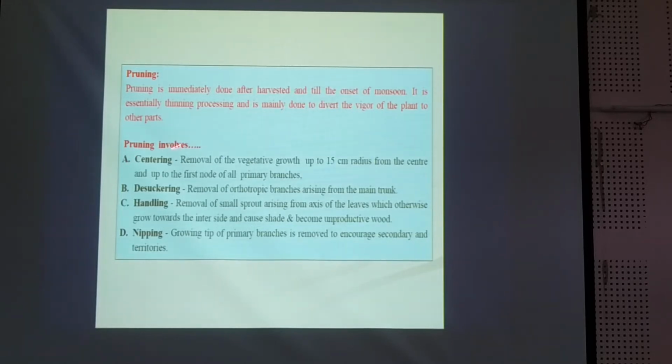And pruning involves centering, desuckering, handling, and nipping off. These are very important terminology for this crop, so we have to be clear. Centering is the removal of the vegetative growth up to 15 centimeter radius from the center of this crop. Desuckering is the removal of the orthotropic branches arising from the main trunk. Handling and nipping, the tip of the primary branches is removed to encourage the secondary and tertiary branches. So this terminology should be taken care of.